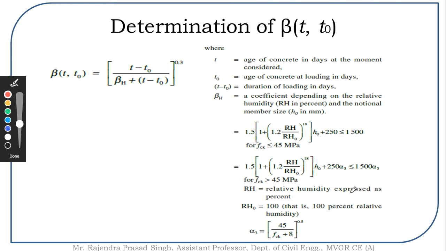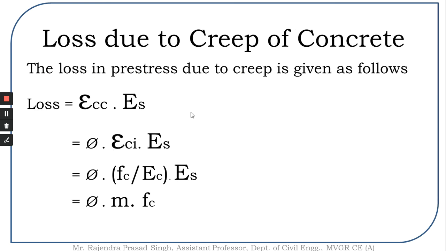RH is the relative humidity value, RH0 is 100%, and alpha3 value is (45 by fcm) to the power of 0.5. Now by knowing all these terms, we are going to find the value of beta(t, t0).